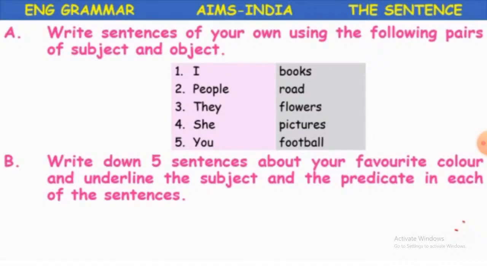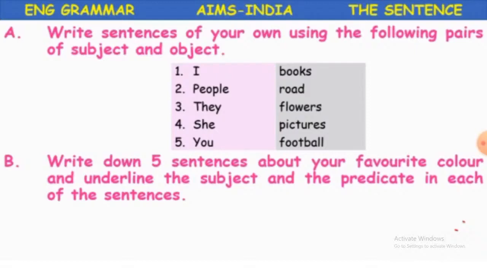And one more task for you, children. You have to write down 5 sentences about your favorite color. Everybody has their favorite colors, favorite sports, favorite food, favorite movies, so many things.